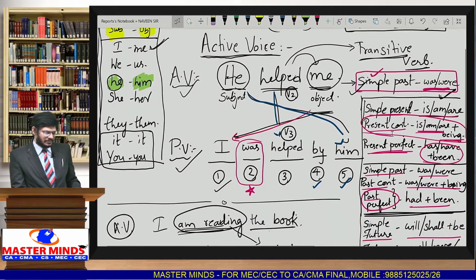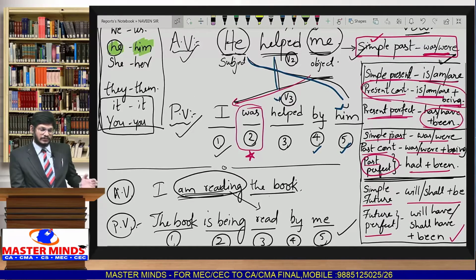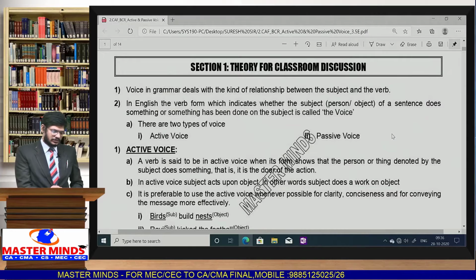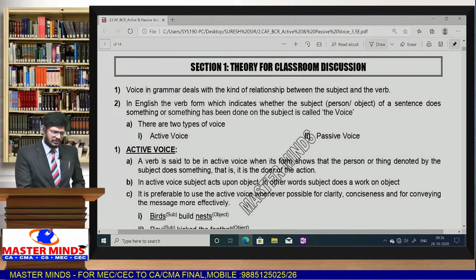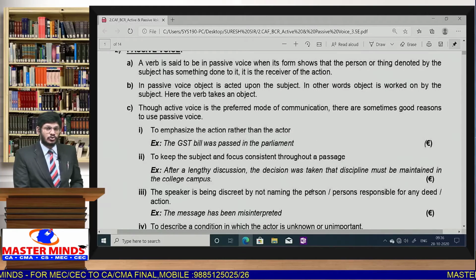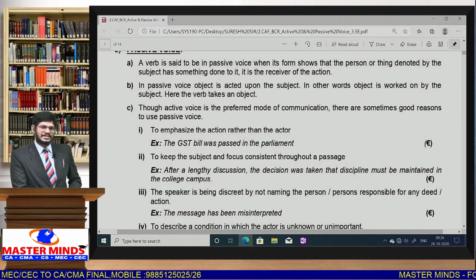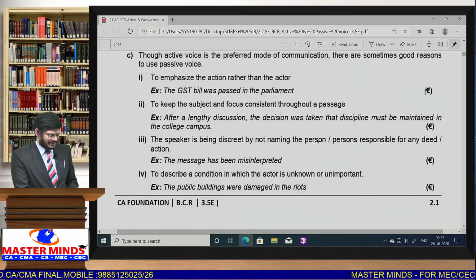Now let us see some practice questions and different models from the regular material. So now let us get back to the material. The theory part I have explained to you in brief. You can understand it. Once again, if you want, you watch that, and you also go through the tenses. I tell you, you have to go through the tenses, then you will get that perfection. Right. Let us see some examples.